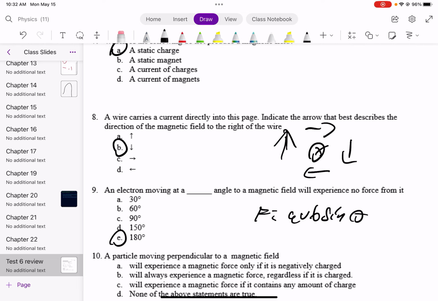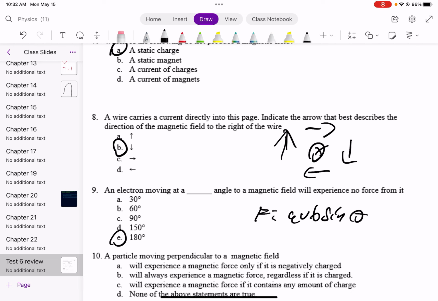A particle moving perpendicular to a magnetic field will experience a magnetic force: only if it's negatively charged; will always experience magnetic force regardless of charge; or will experience magnetic force if it contains any amount of charge; none of the above statements are true. So the answer is C. It does not need to be negatively charged, but it does need to have some amount of charge.